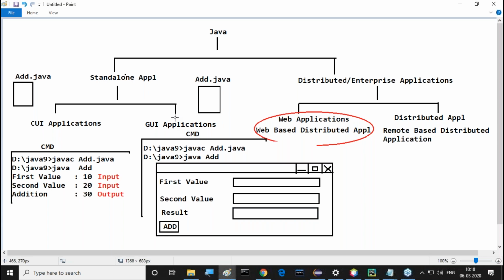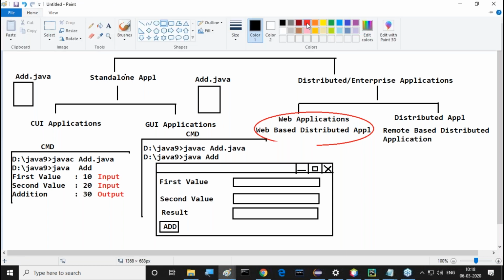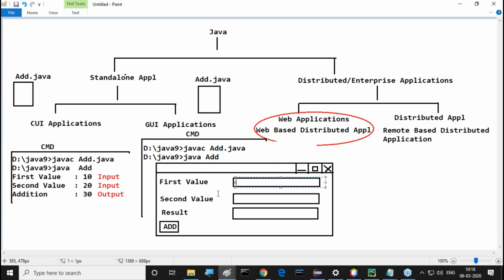So this window will be created. When I run my program, automatically we get this window. Right, sir. By seeing this window, we are able to provide some data. Which data are we able to provide here? First value, for example, 10 I provided.